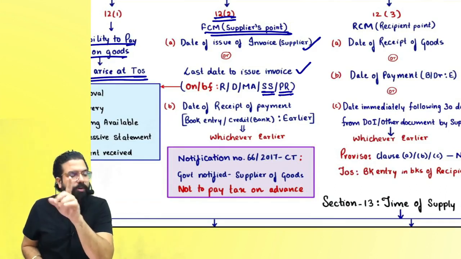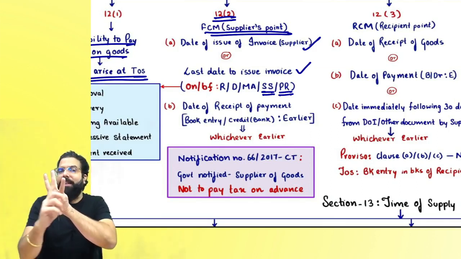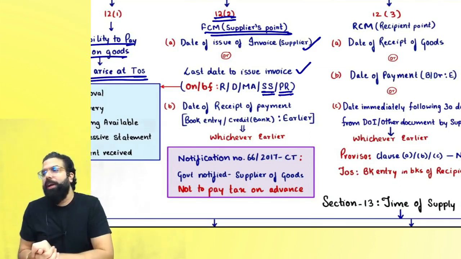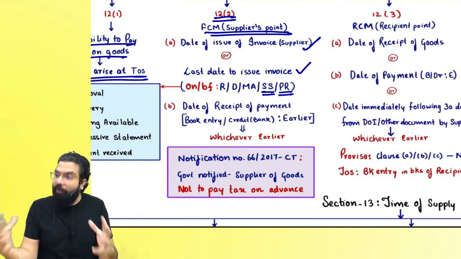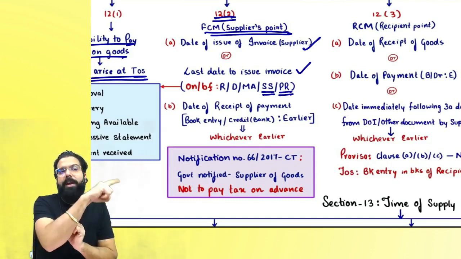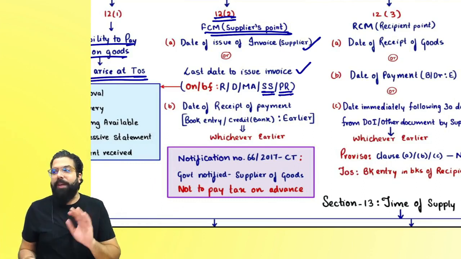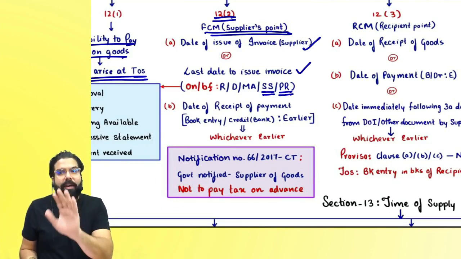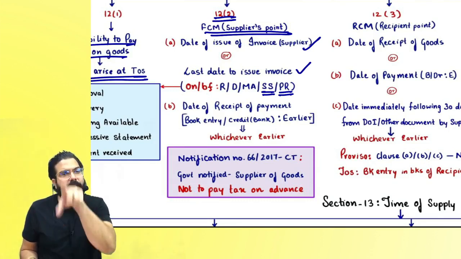As per section number 12.2a, it is date of invoice or last date to issue invoice, and then 12.2b says that's the date of receipt of payment. Date of receipt of payment means book entry or credit in the bank account, whichever is earlier. However, then government told that, sir, generally, you will always say section number 12.2a or 12.2b, whichever is earlier.